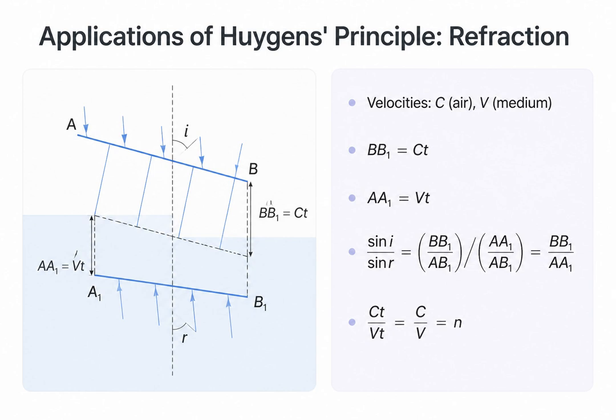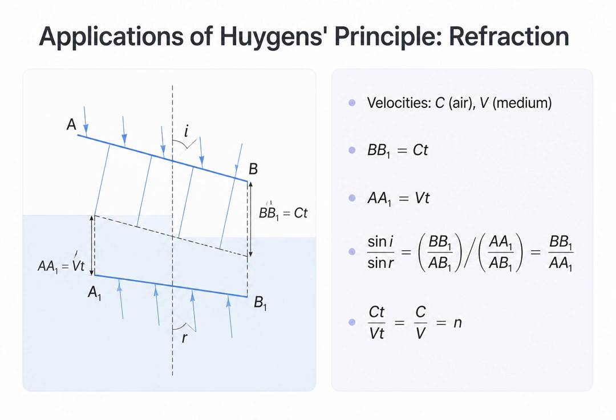Imagine a plane wavefront, AB, crossing from air into a denser medium. Let c be the velocity of light in air, and v be its velocity in the medium. If the wave at B takes time t to reach B1, the distance BB1 is c times t. In that same time, the wave at A moves to A1, covering a distance of v times t.